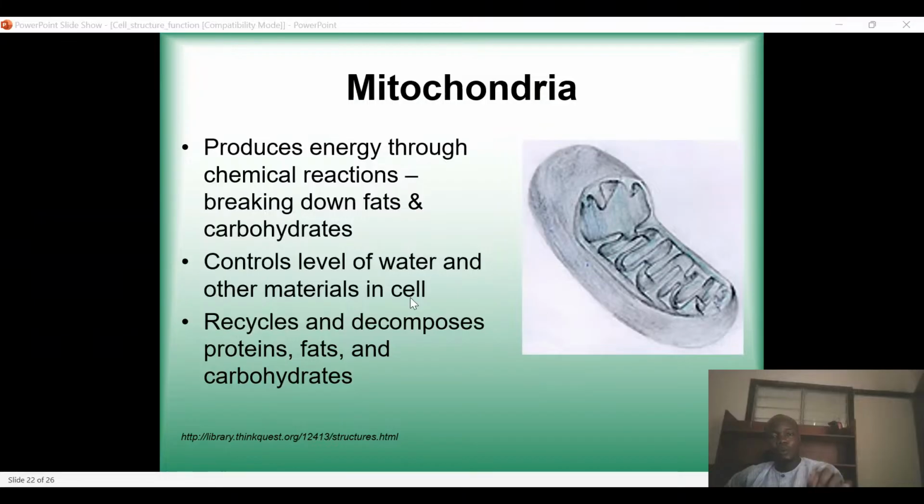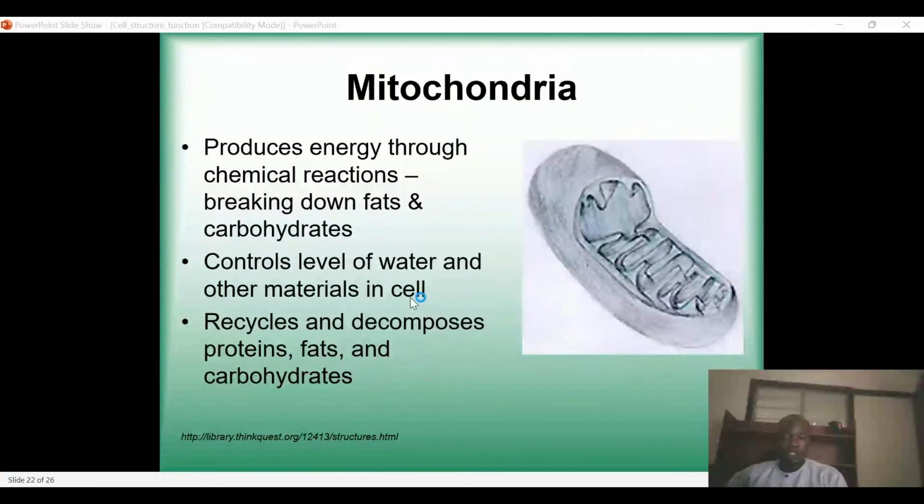So this process of respiration is taking place in the mitochondria. And this mitochondria controls the level of water and other materials in cells. So apart from the energy, it also controls the amount of water and other materials in a cell. In most of our cells, we're supposed to have a percentage of water around 70%. We need to have the percentage of water to be around 70%.